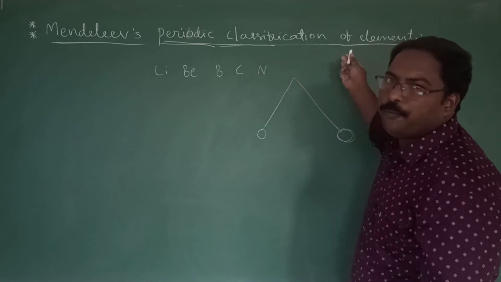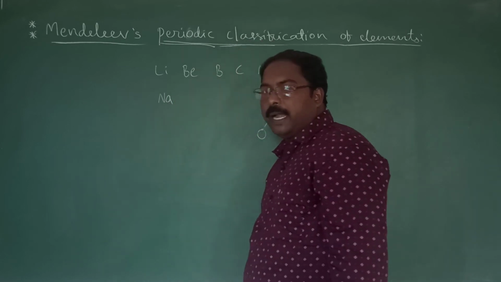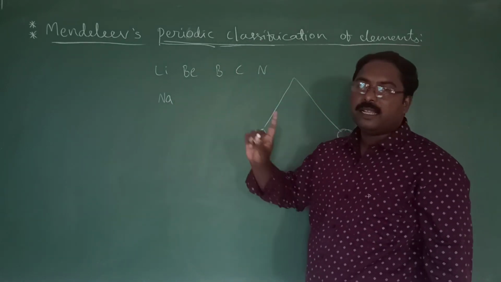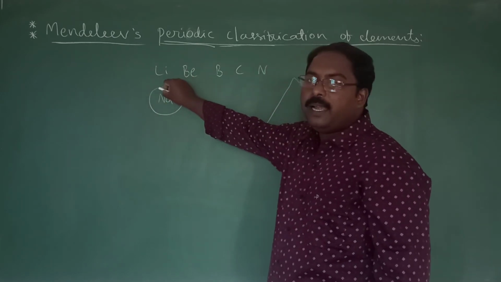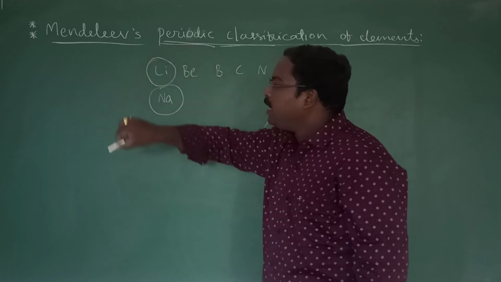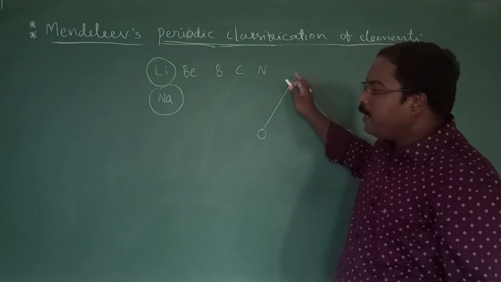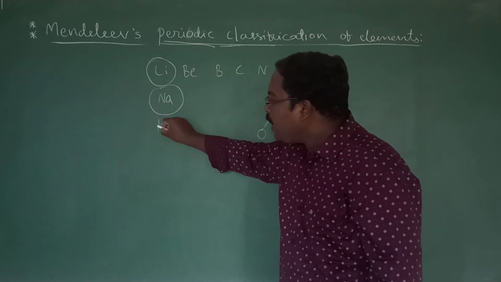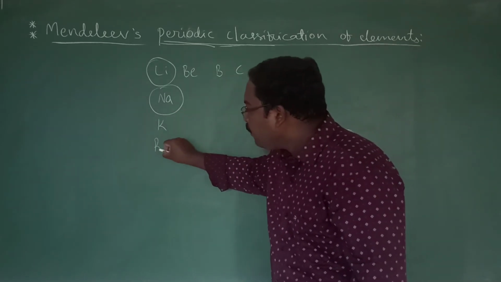Nitrogen, oxygen, fluorine. Then somewhere you get the next element, sodium. The properties of this element are similar to an element already present in the table. Again, after some number of elements, we get another element, potassium or rubidium.